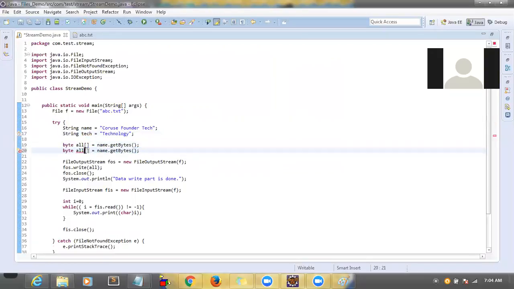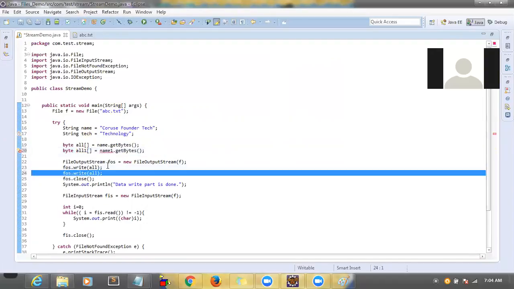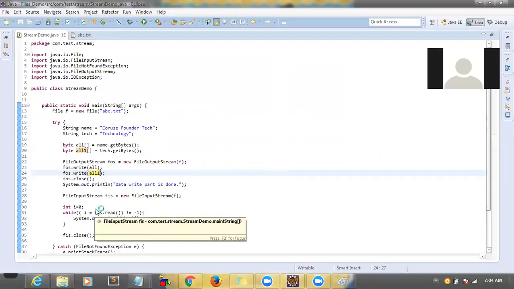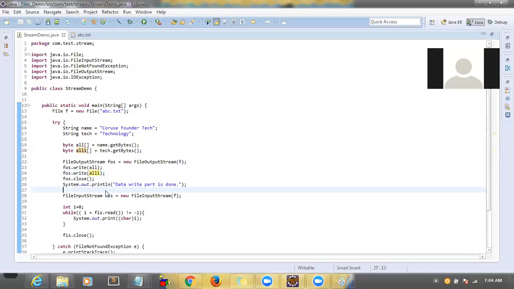And again we have to write the data. We always have to convert the data. It's a lot of conversion, right? Here we are converting string into bytes, and again bytes into string, correct? So it's a lot of conversion happening.